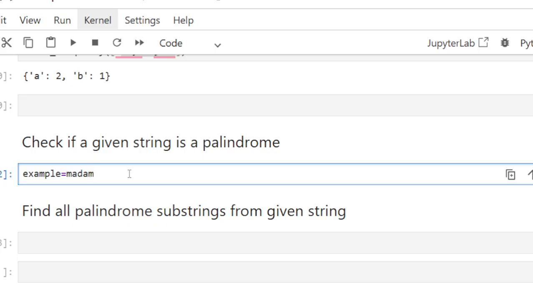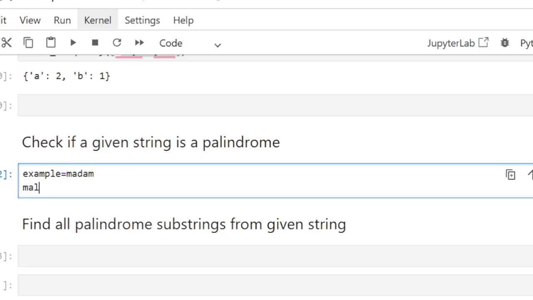Okay, like Malayalam, or madam or dad. So this is also a palindrome number. Or AADAA. If we reverse these strings, we will again get the same string. So that is why it is the palindrome number, palindrome word.